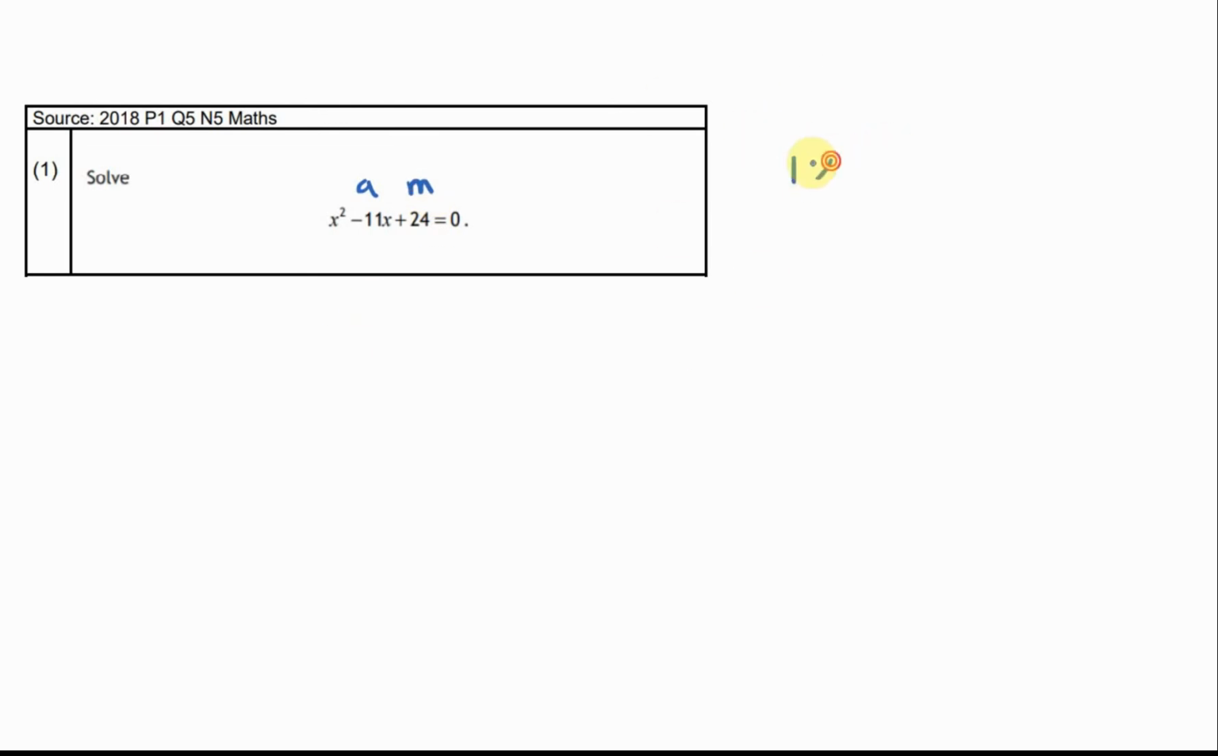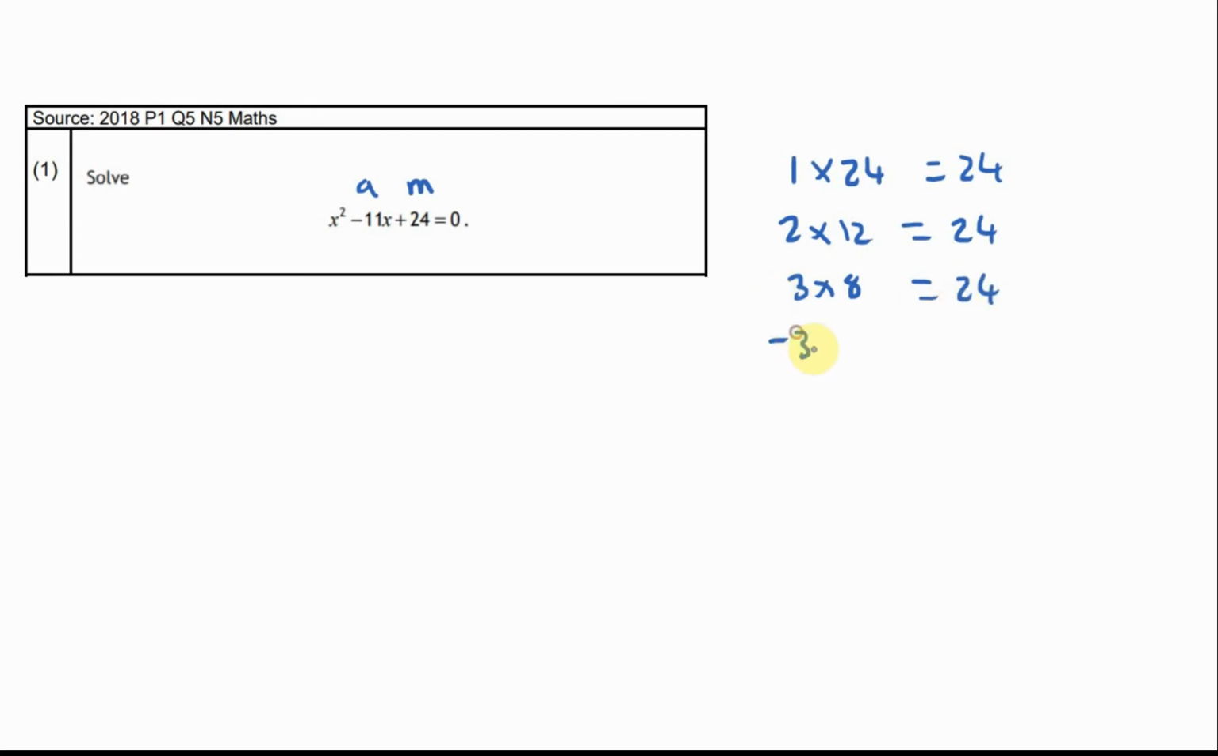So obviously 1 times 24 gives me 24. However, if I add them together, I get 25. I could do 2 times 12, that gives me 24. If I add them together, I get 14, so not minus 11. I could do 3 times 8, and that gives me 24. And if I add them together, I get 11. Okay, so I'm thinking this is sounding good. So how do I get this to add to give me minus 11, and this to still give me 24?